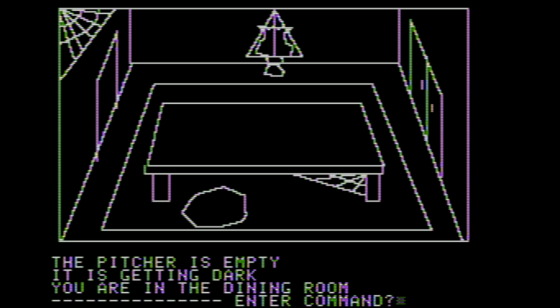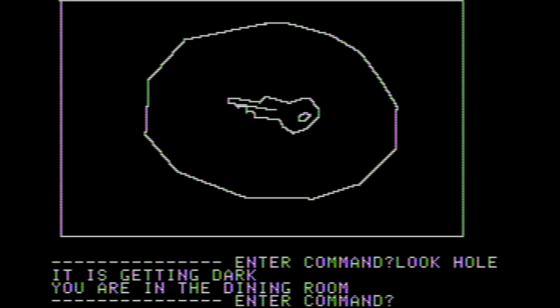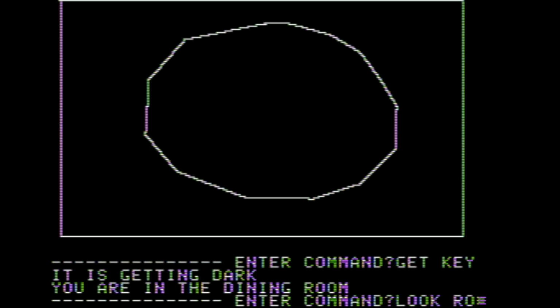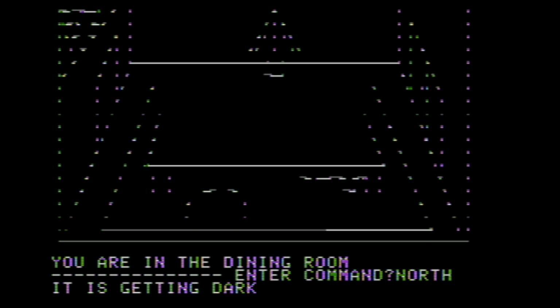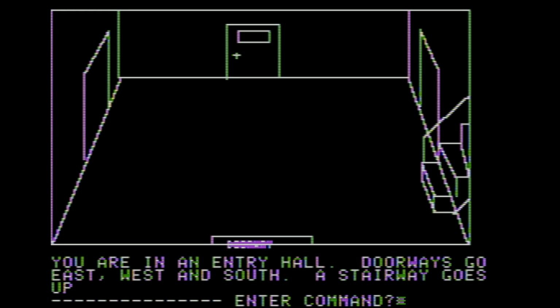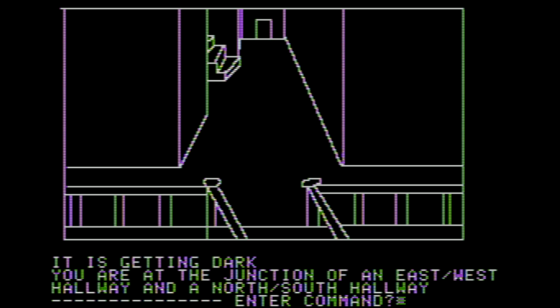It looks like a child's drawing, and I do mean that knowing that there wasn't really the chance to do much better than that, given the technology of the time, but it's hard to overlook from a modern standpoint, the drawings are very crude. And the gameplay, borrowed from Colossal Cave Adventure. A couple of the words do not work the way that you would like. Like I said, you had to say read note, not look note. If you just say look note, it says there's writing on it. Thank you, but what does it say? That kind of thing.